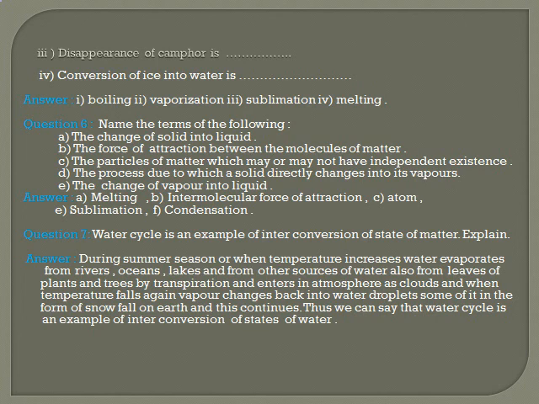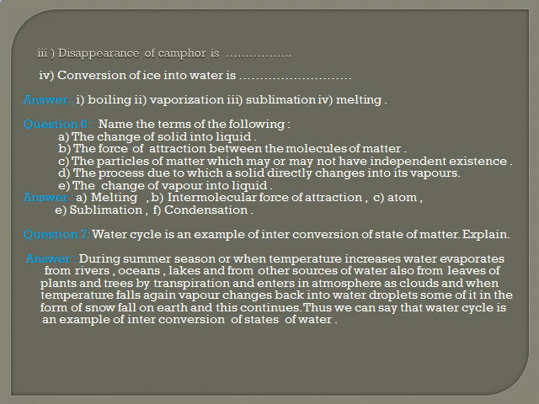Question number 7. Water cycle is an example of interconversion of state of matter. Explain it. This is a perfect example for interconversion of state of matter. During summer season or when temperature increases, water evaporates from rivers, oceans, lakes and other sources of water, also from leaves of plants and trees by transpiration, and enters the atmosphere as clouds.